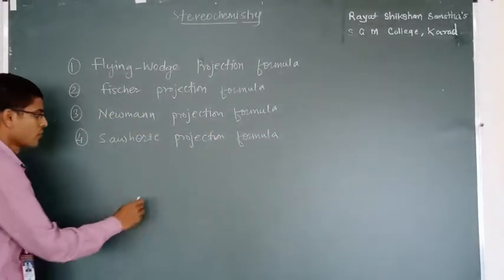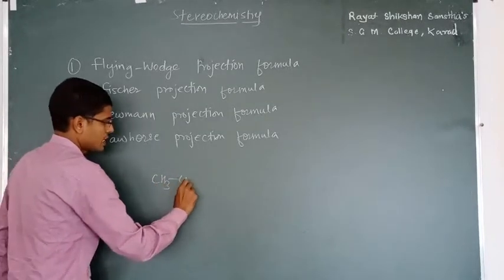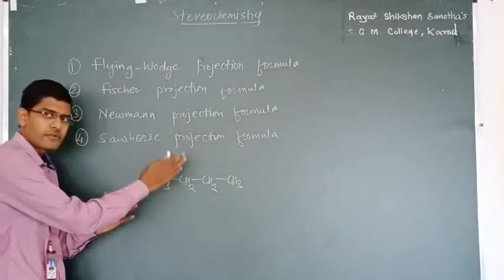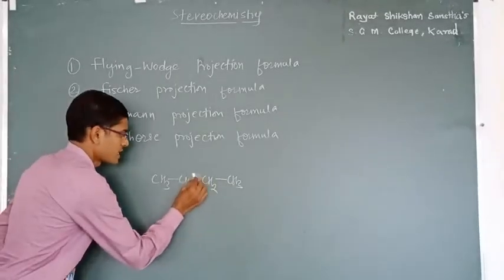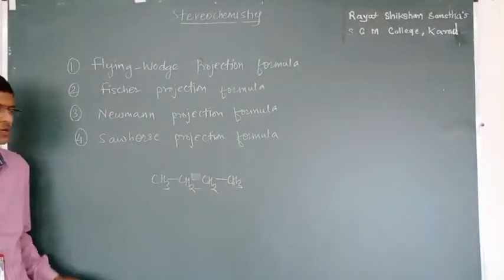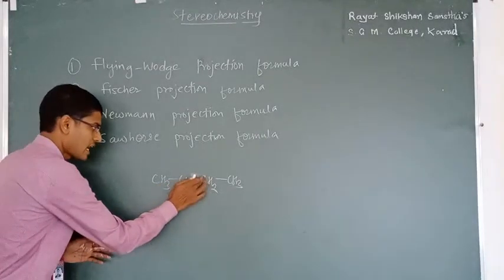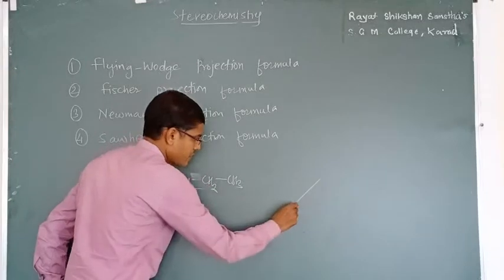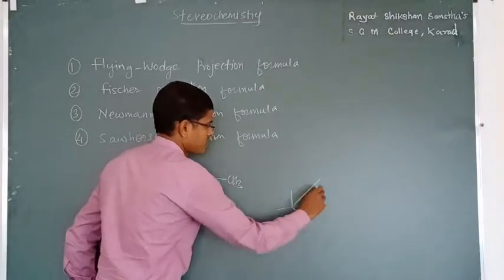In this case, we are looking at our molecule from sideways to the carbon-carbon bond, at this carbon-carbon single bond from a side view, so it looks like this.